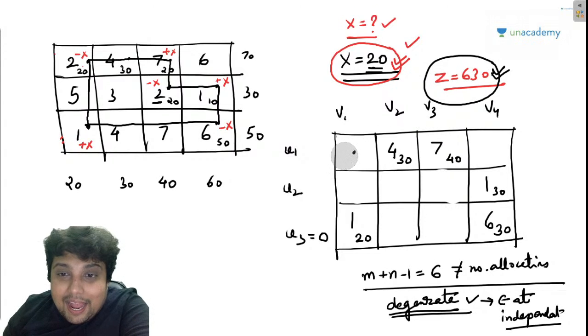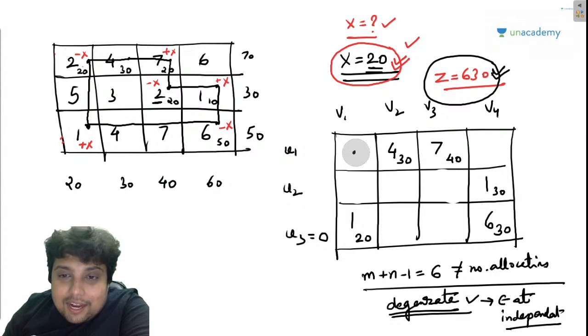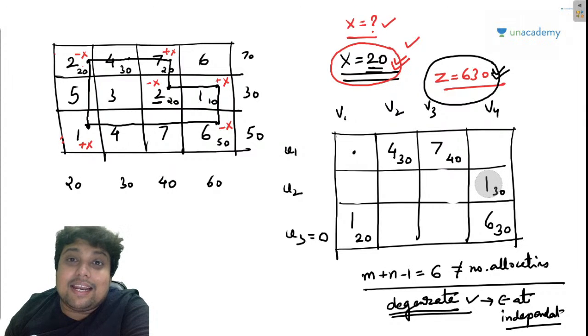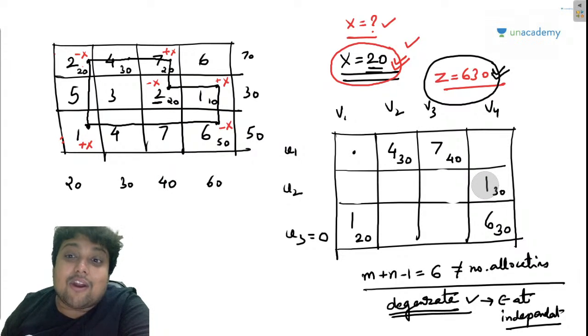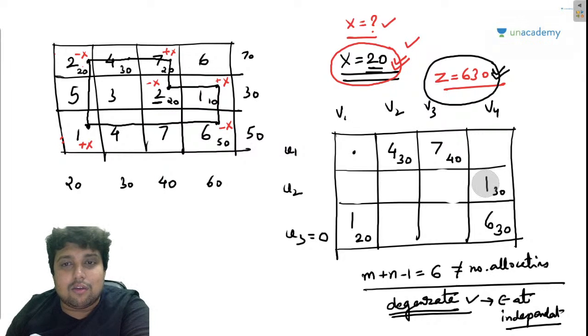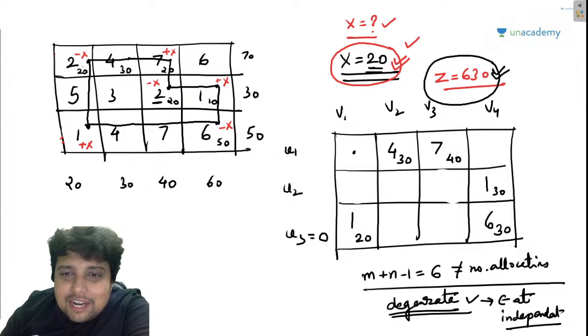So guys, I have taken a route in this way. I cannot move anywhere else. Tempo is stuck. If I start from here and go straight away here, then here, from this point I can literally not go anywhere else. What is the meaning of this? It means that this position is an independent position.